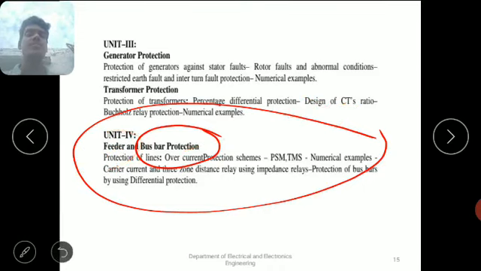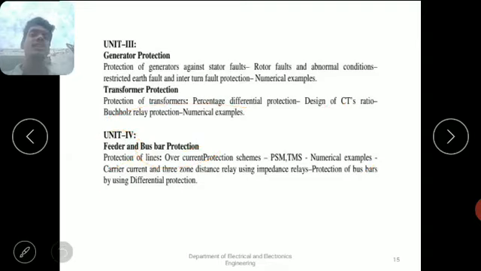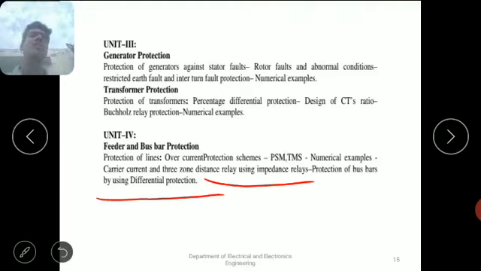In this chapter we have to concentrate on differential protection and zone distance relay. That means impedance relay or distance relay. That is the main thing. This distance relay concept is mostly useful for all competitive exams, not only GATE but also PSUs and other competitive exams. We will see the complete description of distance relay in this chapter. I will explain everything, no need to worry.